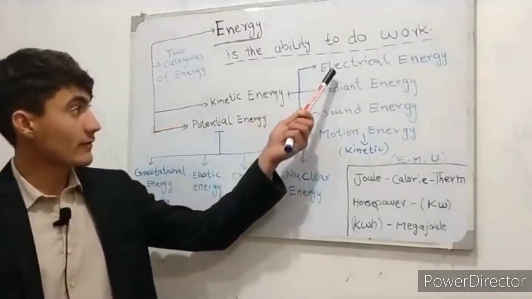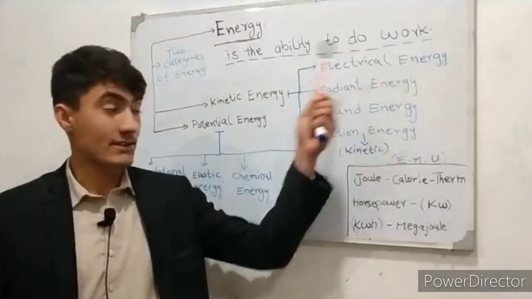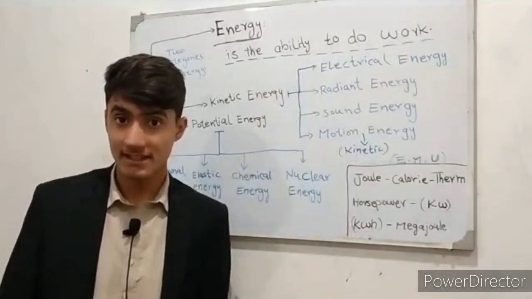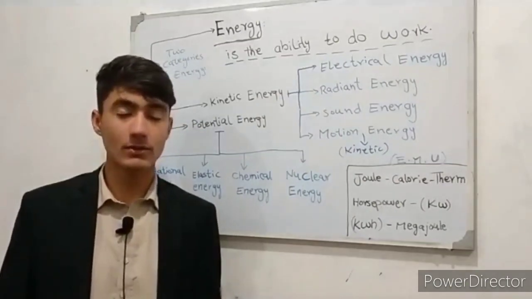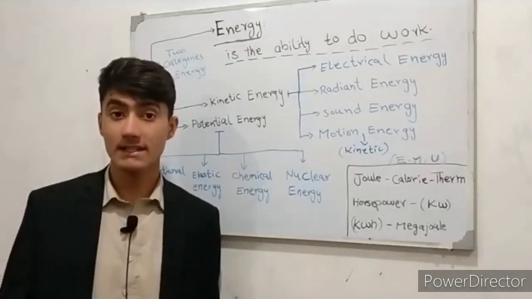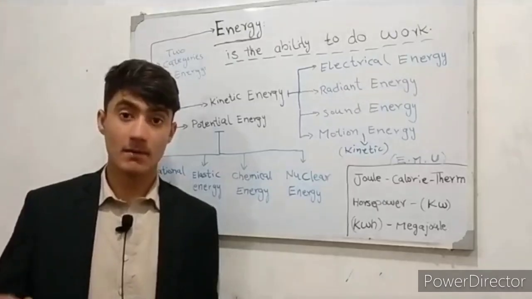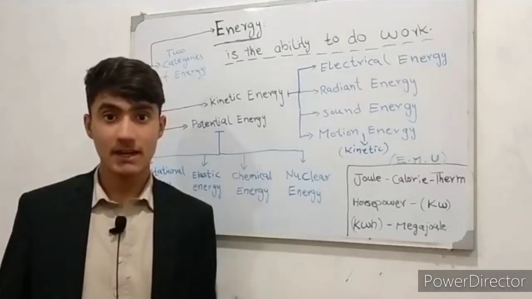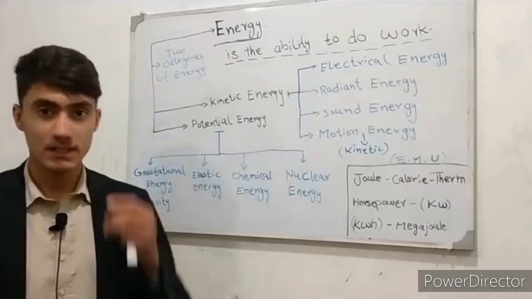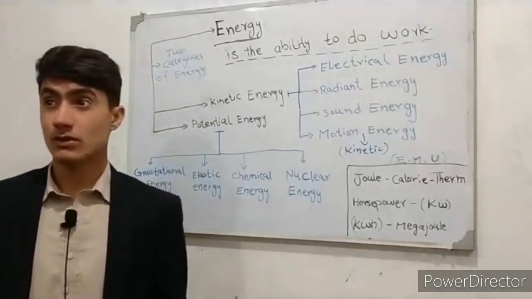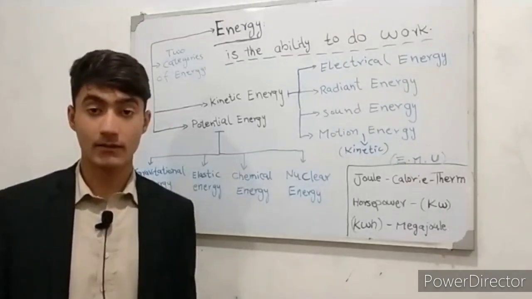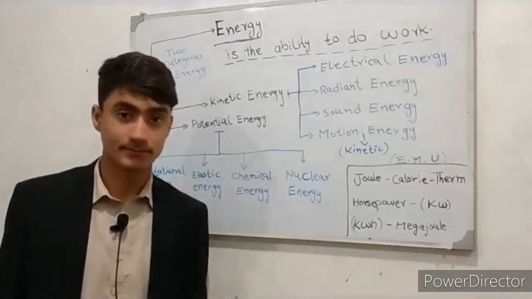The first type of kinetic energy is electrical energy. So what is electrical energy? Electrical energy is the movement of electrical charges. We know that everything is made up of atoms, which in turn are made up of a positive nucleus surrounded by negative electrons. Applying a force can make some of the electrons move. This is how we use electricity in our homes, and also lightning.